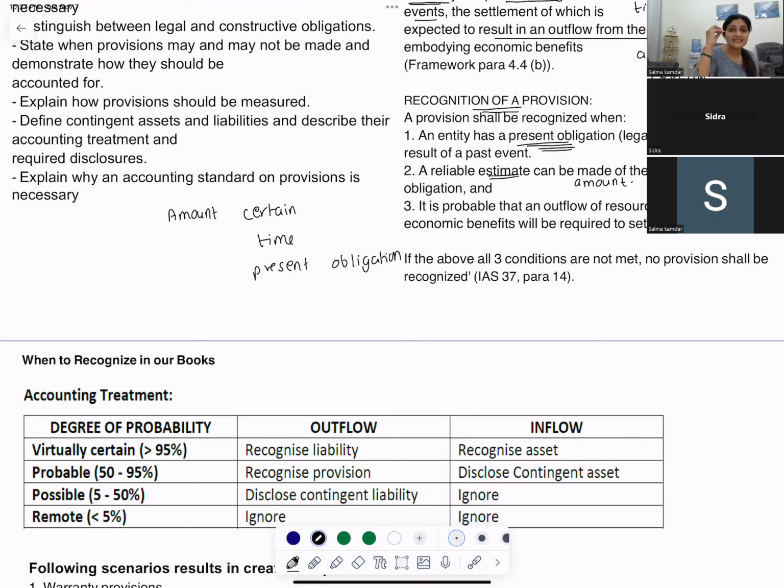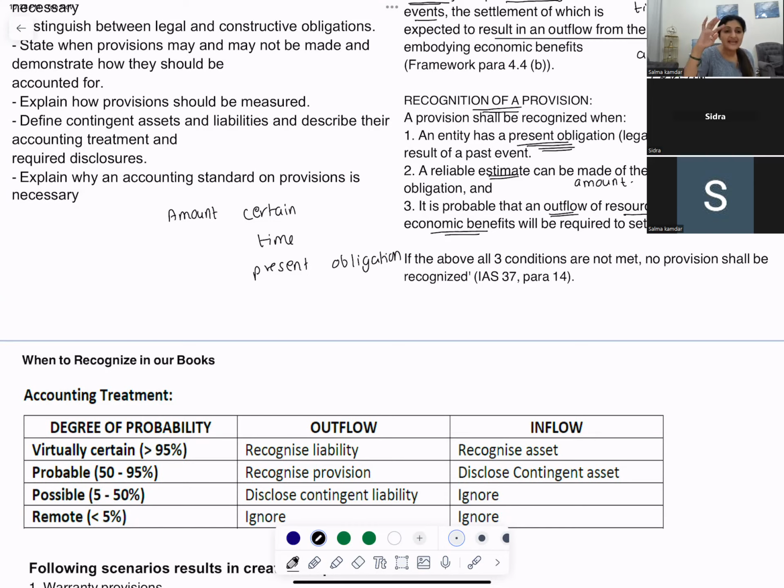And when this event happens, I am probably sure that there will be an outflow of resources embodying economic benefits when I settle this amount. At that time, I create a provision.